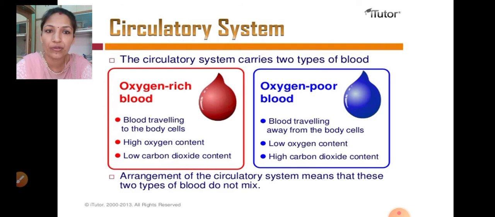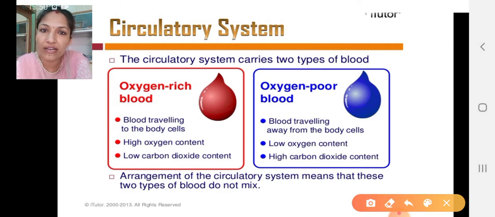So what type of blood is carried, and by which type of vessels? Let's take a look at that. Two types of blood I was talking about, and you might have seen in the diagrams that one part is denoted with blue color and one part with red color. Red denotes oxygen-rich blood, blue denotes a lesser amount of oxygen in the blood. It means that is carbon dioxide rich blood.